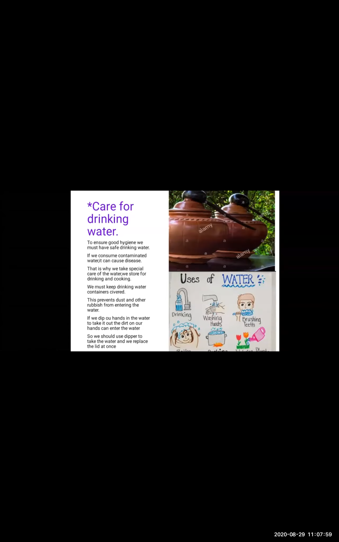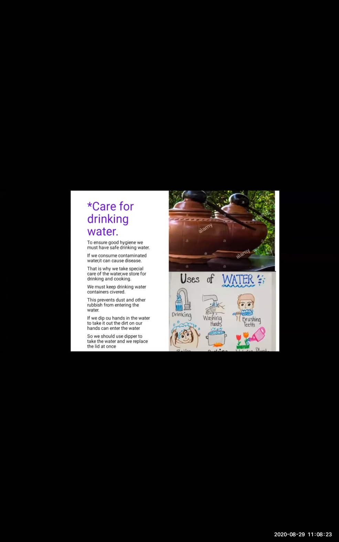This prevents dust and other rubbish from entering the water. Now what happens if you keep the water open? Automatically the dust from outside, from the windows, will come and settle on the water, and unknowingly if we consume this water, we will fall sick. So it is very important for us to take care of our water. We should see that the water is properly covered.